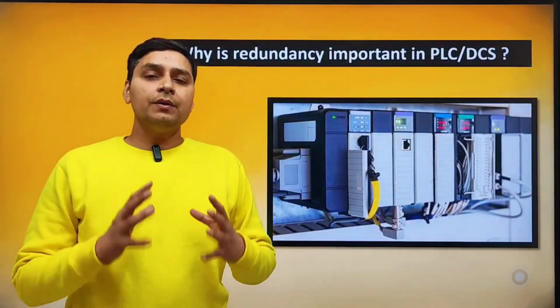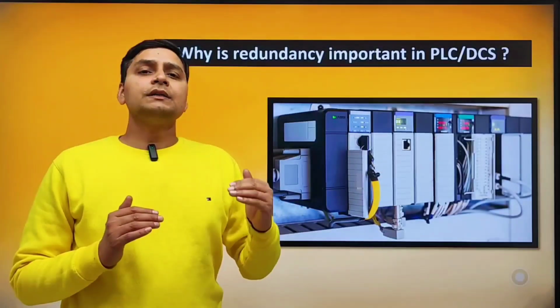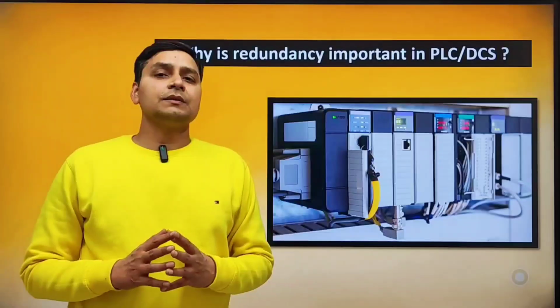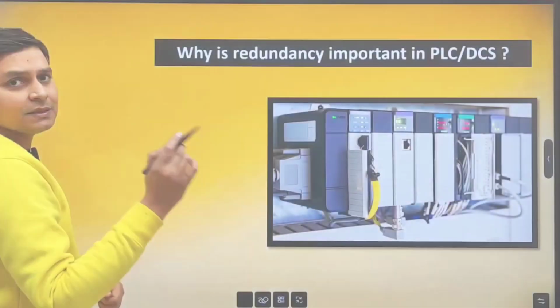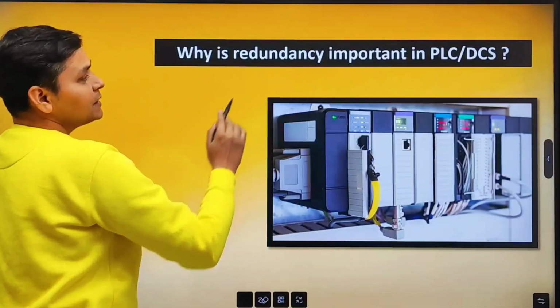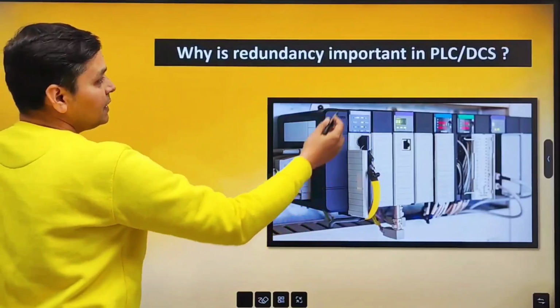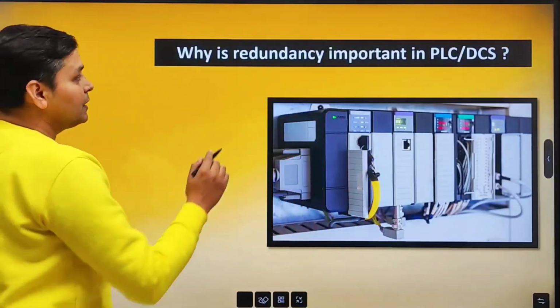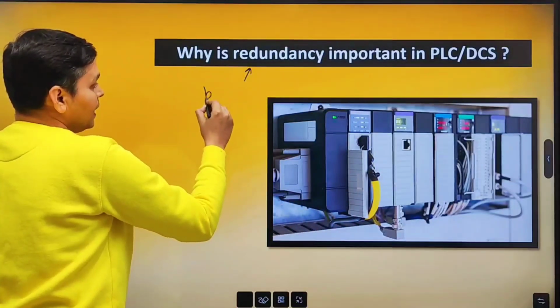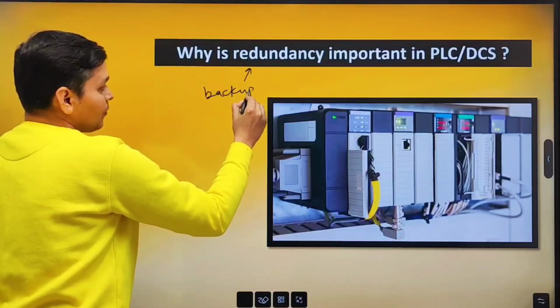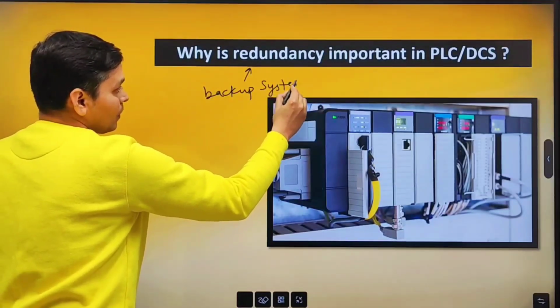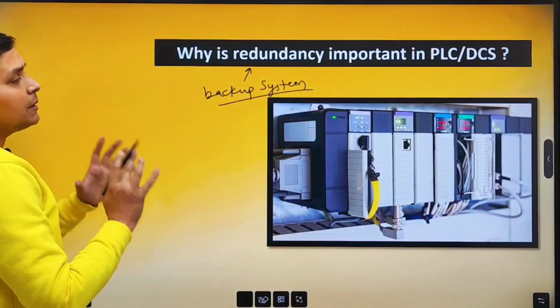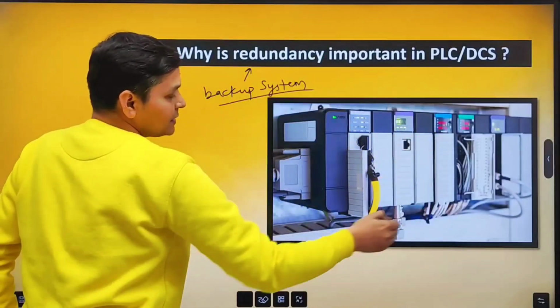The next question is very important. Why is redundancy important in PLC DCS system? Look friends, if we understand what is this redundancy, then we will understand why it is important. Redundancy means backup, a backup system. A backup system is very important in PLC DCS system.